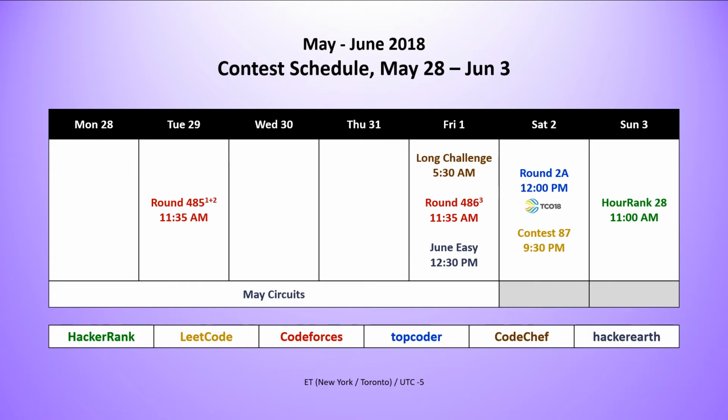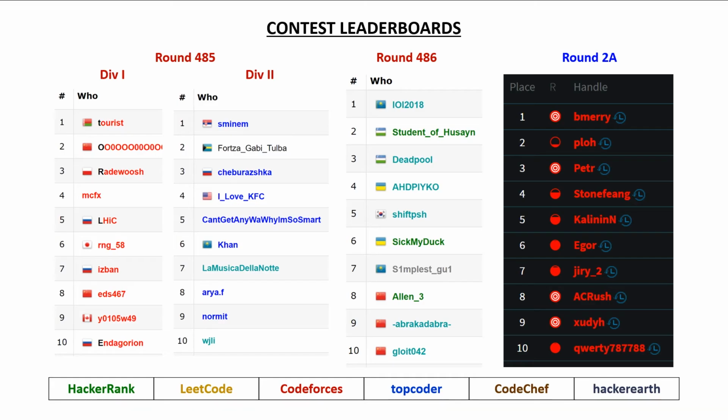As well, for the first few days of the week, we had the last half of the HackerEarth Maze Circuits contest. Taking a look at the top 10 leaderboards, the notable finishers we had were Tourist in the first place spot in the Codeforces round 485 contest, and for the TopCoder round 2A we had Bmary and Petr in first and third, and also xudyh in ninth, who notably was the 2017 TCO winner.